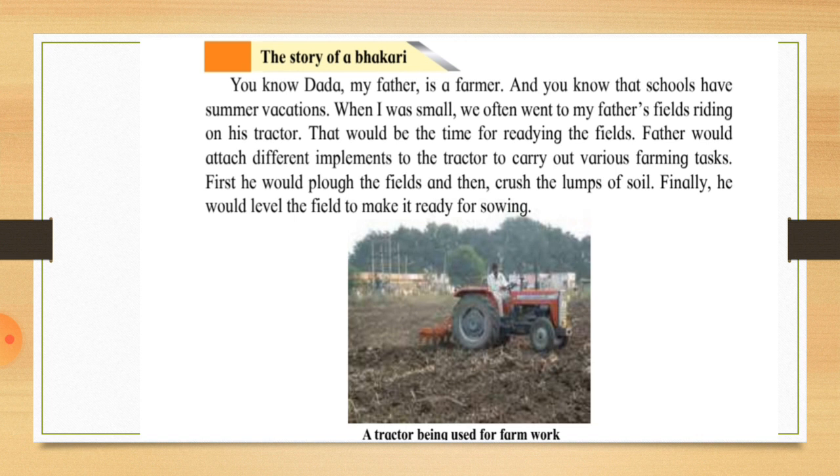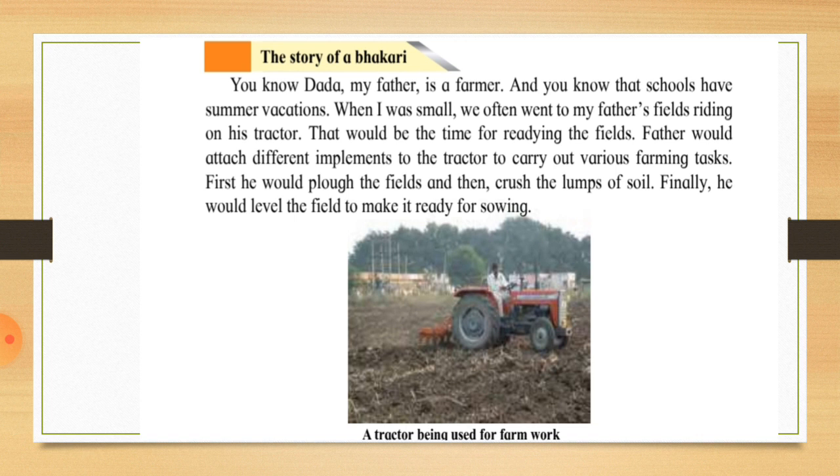So what the mother is saying is, when she was small, in summer vacation she used to go to her father's field and ride on his tractor. At that time she saw how her father did the agriculture work.